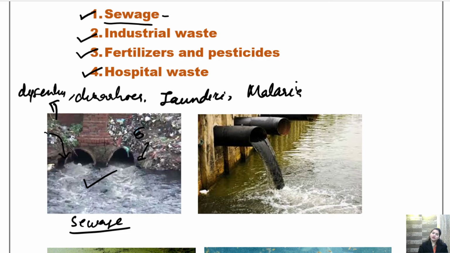But now at several places we have a sewage treatment plant. So what does a sewage treatment plant do? Before dumping it into water, the sewage is now treated. This we will study in the next topic.